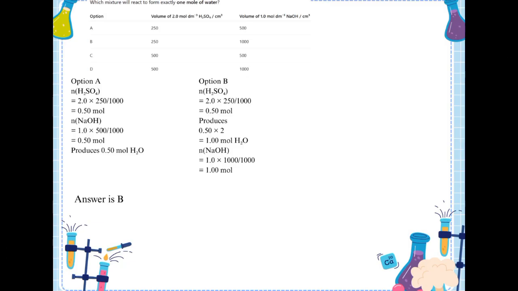Okay, next, which mixture will react to form exactly 1 mole of water? So first I write the balanced equation. Sulfuric acid reacts with sodium hydroxide to form sodium sulfate and water. The equation shows that 1 mole of sulfuric acid produces 2 moles of water.